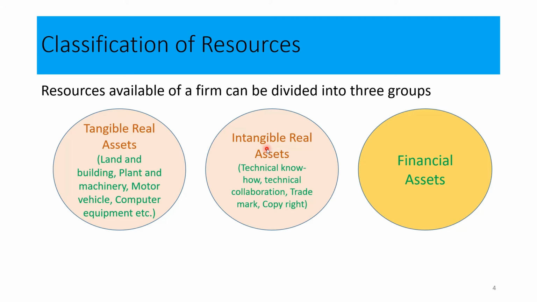On the liability side, we have financial assets. The financial assets are used by business organizations to collect funds.